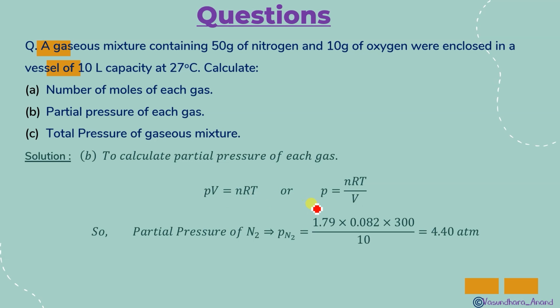PV is equal to nRT and P is equal to nRT upon V. So n is the number of moles you found, the value of R is given, the value of T is given, and this is the V, 10 liter. So use this and you'll get 0.40 atm.